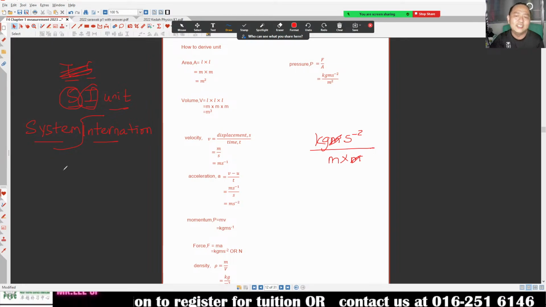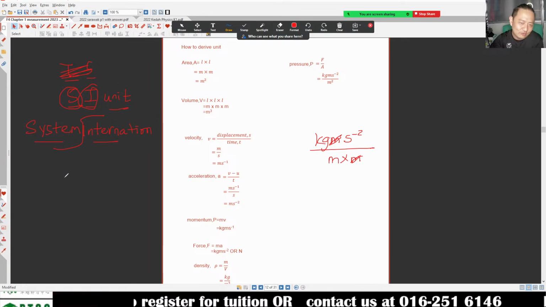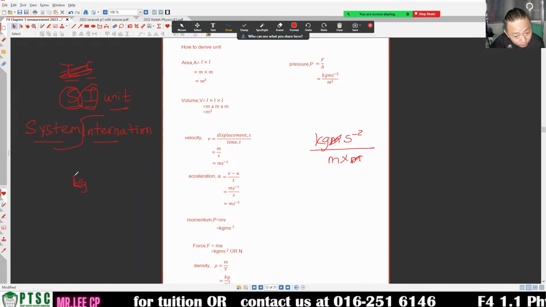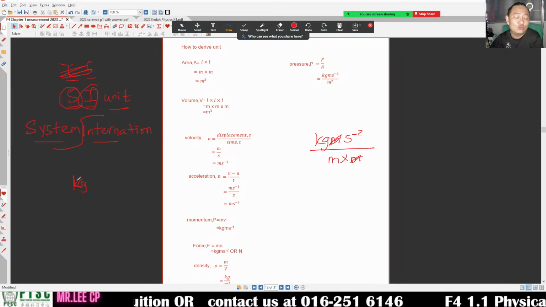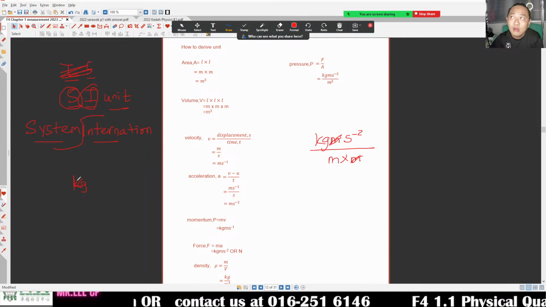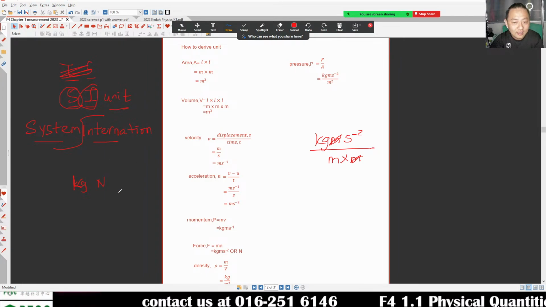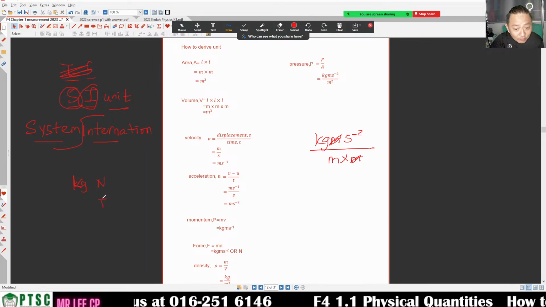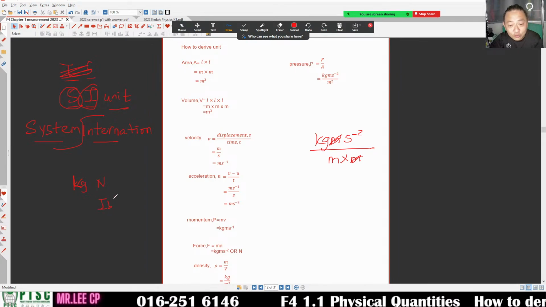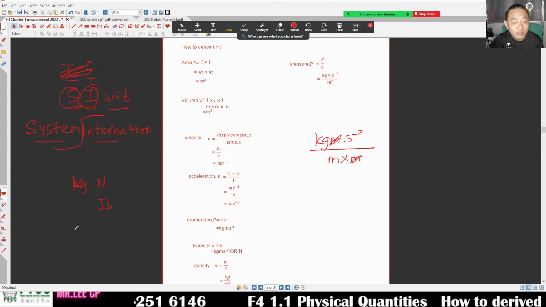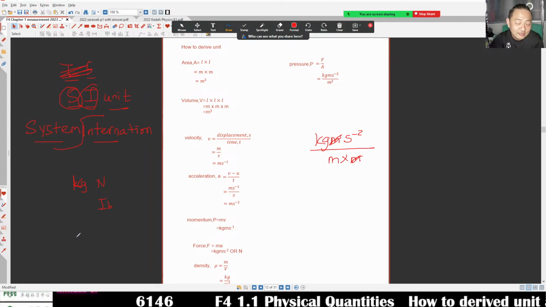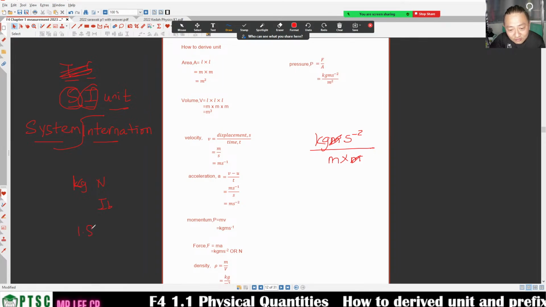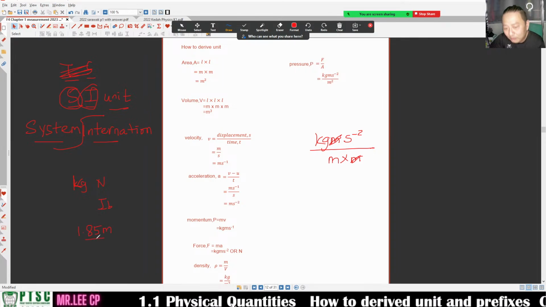So what is the international system of units? For example, kg: everywhere you go, we use kg. We don't say 5 Newton, 4 Newton for mass, and we don't use pounds. Only in England do they use pounds. If I ask how tall are you, you say 1.85 meter.